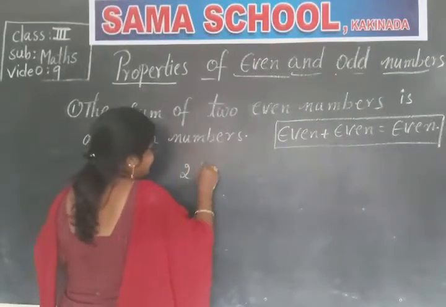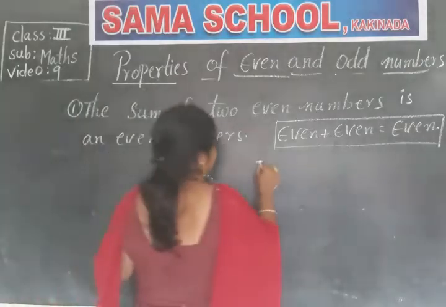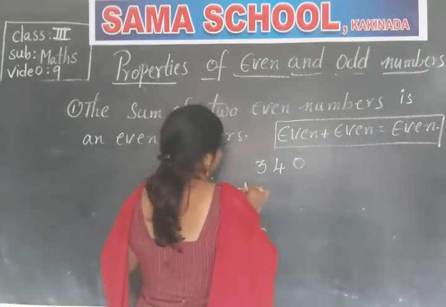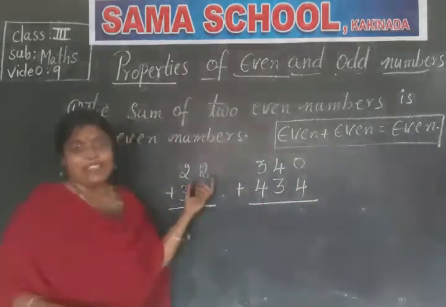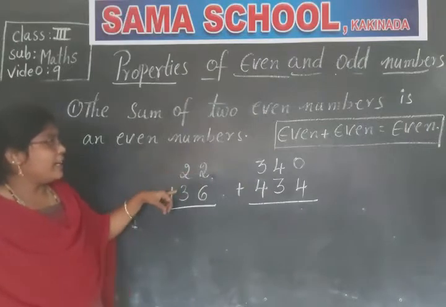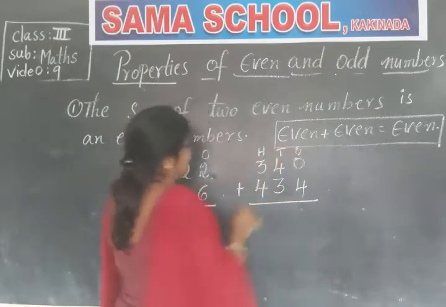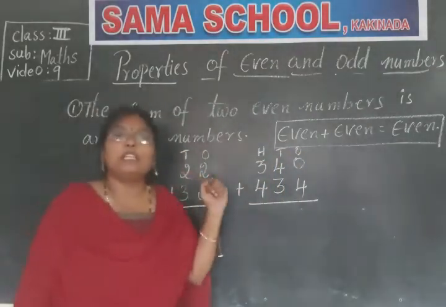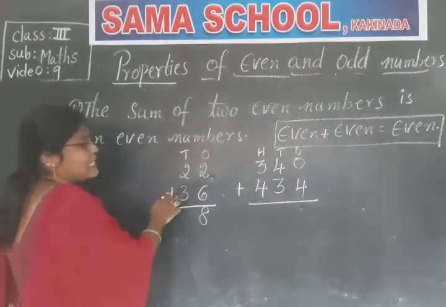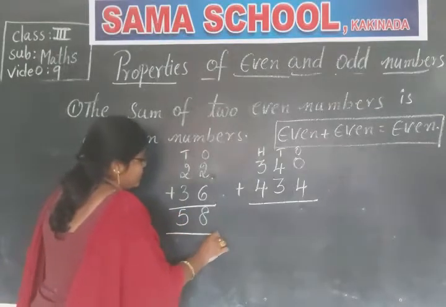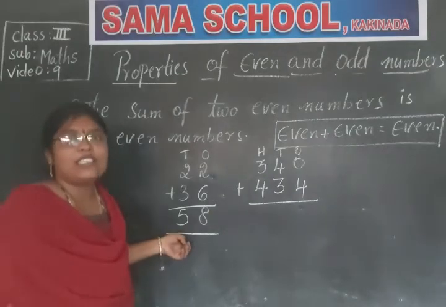Let's add 22 plus 36. You have to write the place values. Okay. 2 plus 6. What is 2 plus 6, children? 8. And what is 2 plus 3? 5. So, what is the sum? 58. What is 58? Whether it is even or odd?